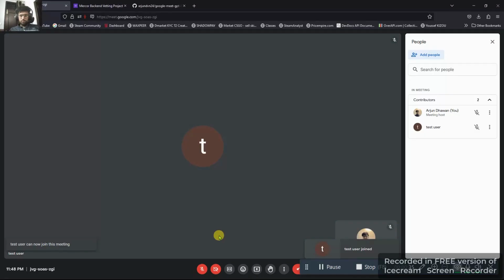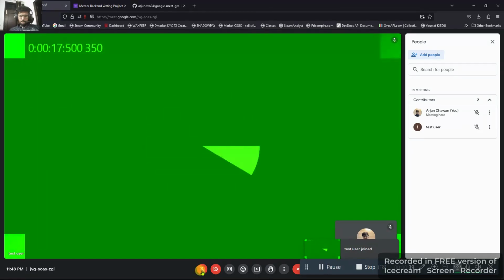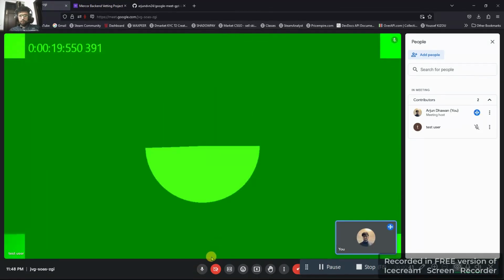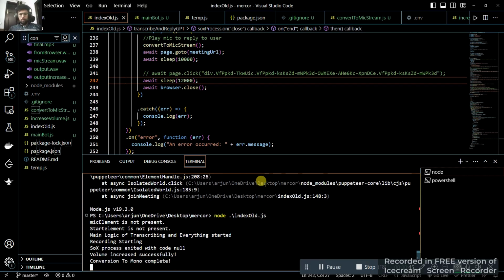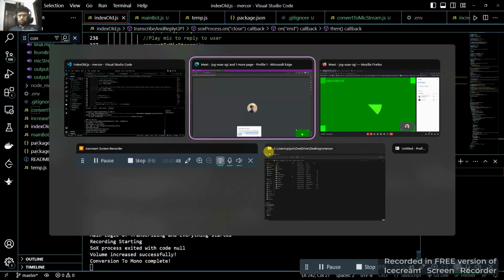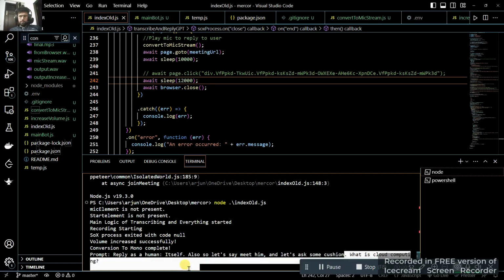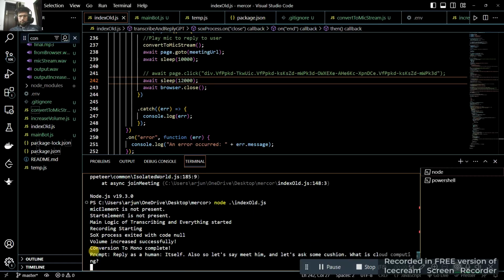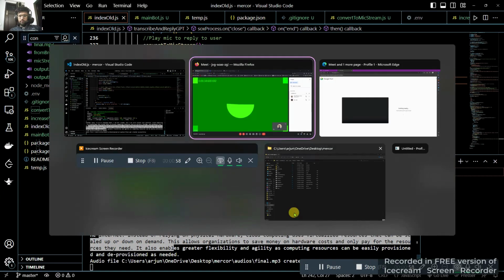Let's ask some question. What is cloud computing? The conversion is complete. What is cloud computing? As you can see, the prompt. It's a technology instead of relying on physical infrastructure.